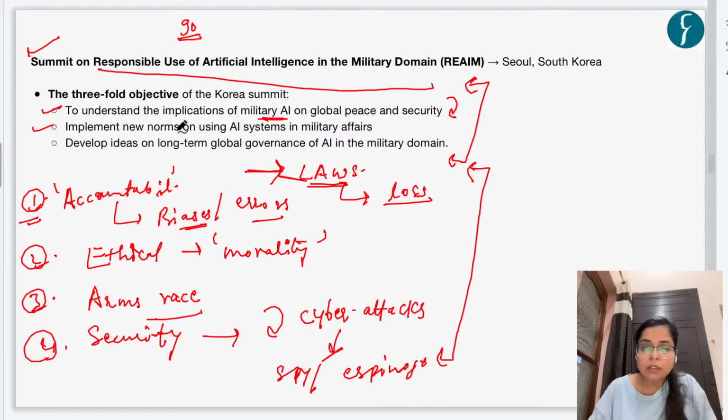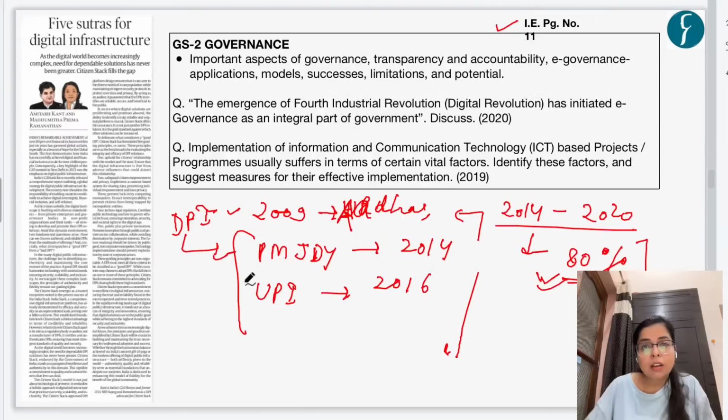That is, around 80% of the population of India became part of financial inclusion. The goal of financial inclusion was completed for 80% of the Indian population, right? So this was because of the deployment of all of this Aadhaar based digital identification system as well as the Pradhan Mantri Jan Dhan Yojana, and by integration of UPI systems.